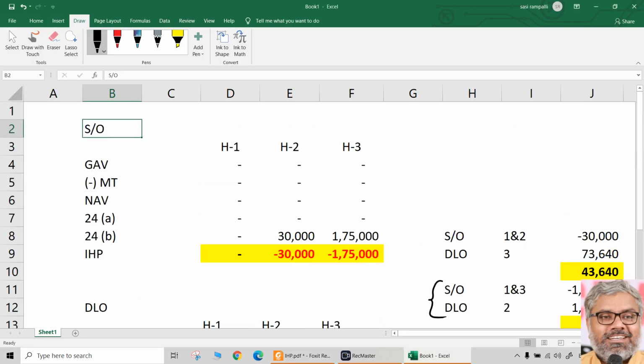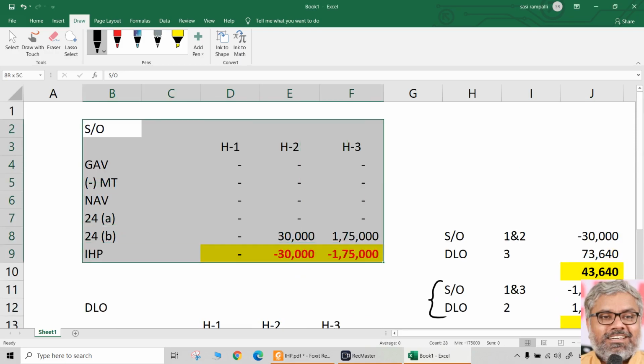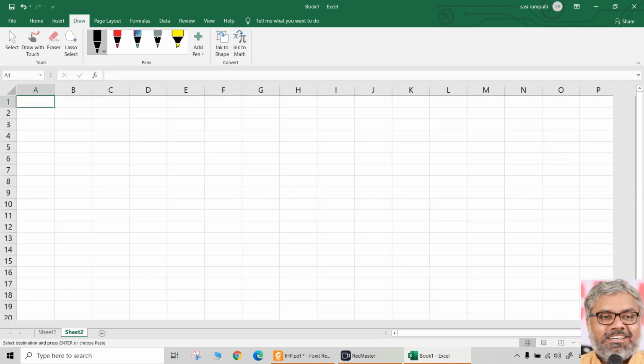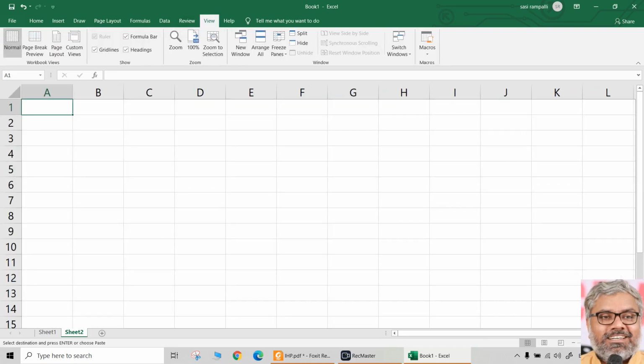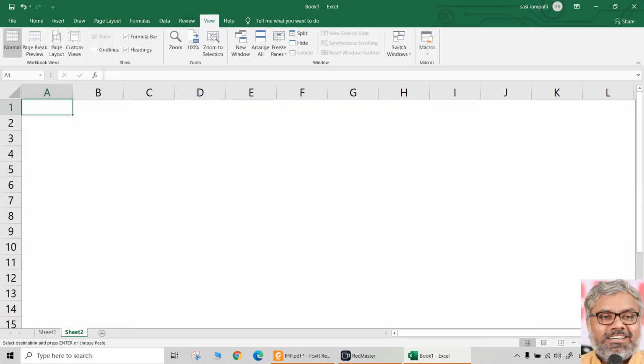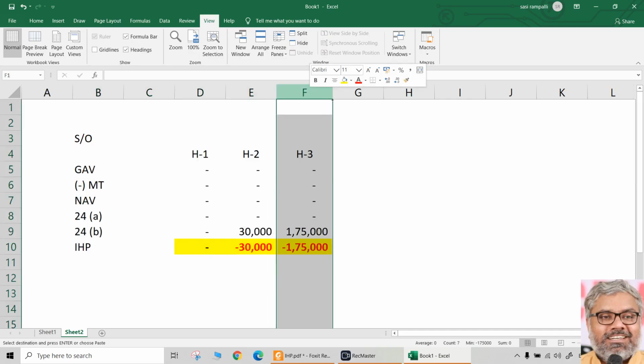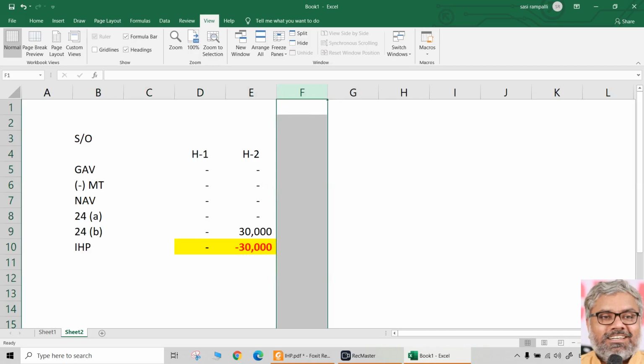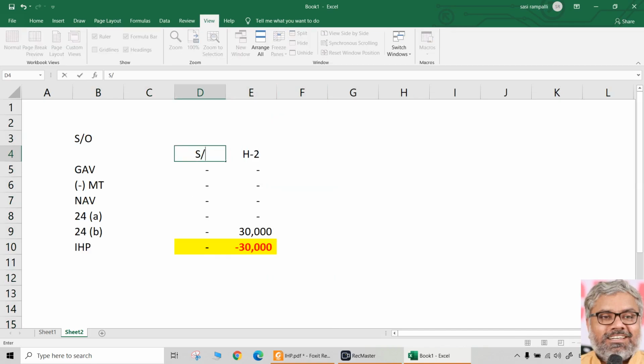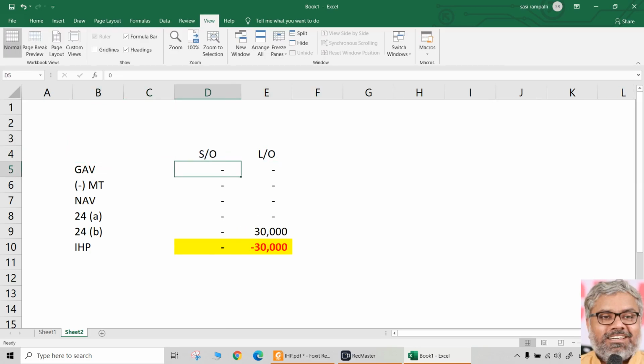So now normally what we are supposed to do: partly self-occupied, partly let out. Let us first of all take the self-occupied portion. This is not deemed to be let out. This is really let out. You have to write full forms in the exam. So two portions we have to take here: self-occupied portion and let out portion.